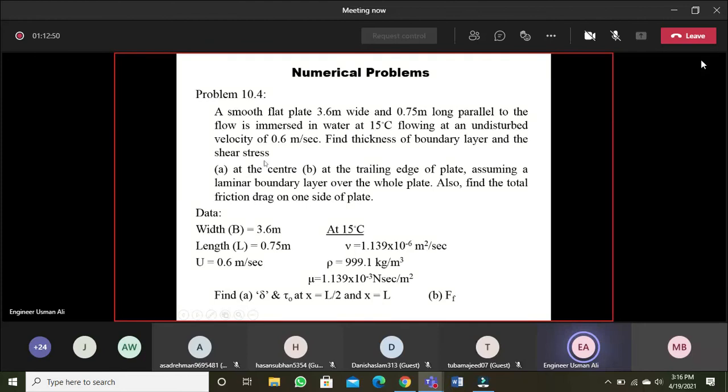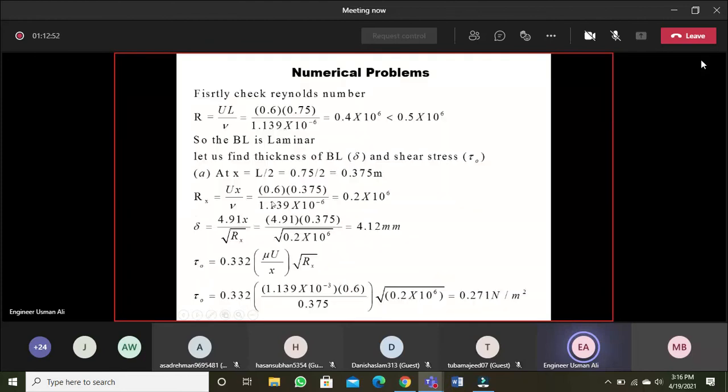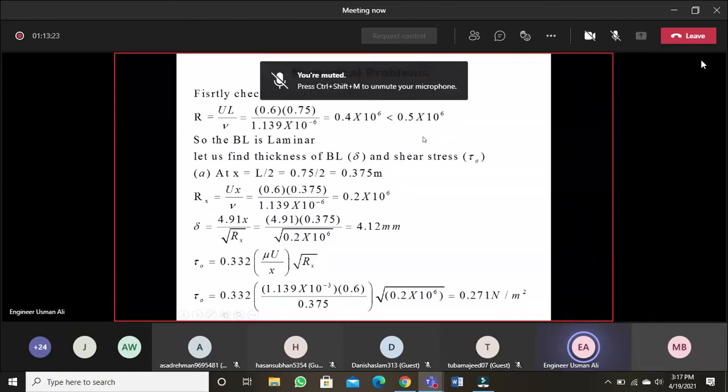If it is not given, then you need to check it. Although it is not needed in this numerical, it is already mentioned that it is a laminar boundary layer, but just for your information I have given this: we need to find the total Reynolds number, rho U L over mu, putting the values, and if this is less than 500,000, which is the case, then it is a laminar boundary layer, that is confirmed. If it is greater than this, then it would be a transition boundary layer.